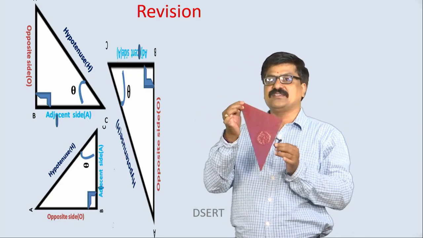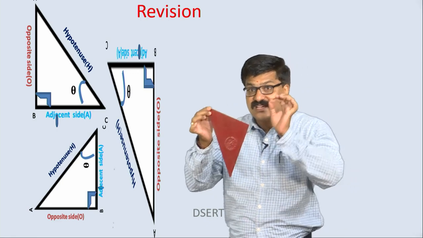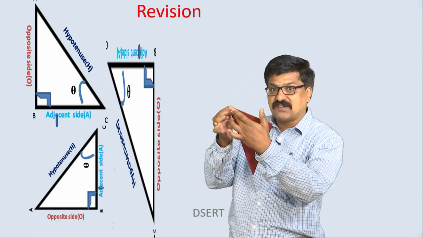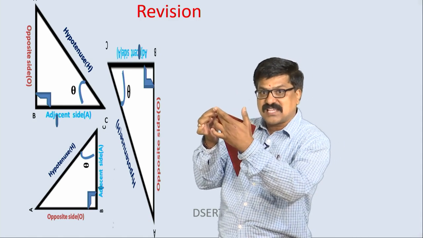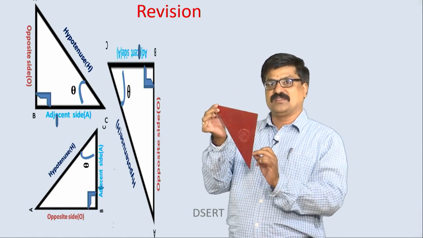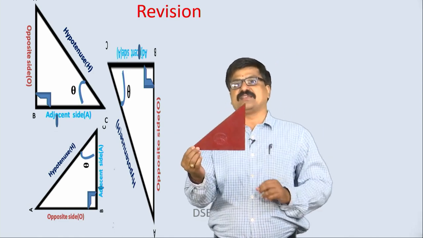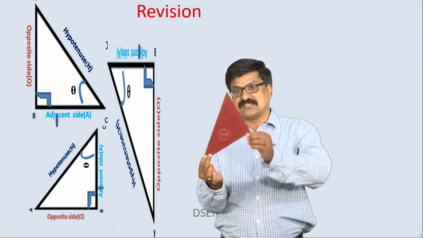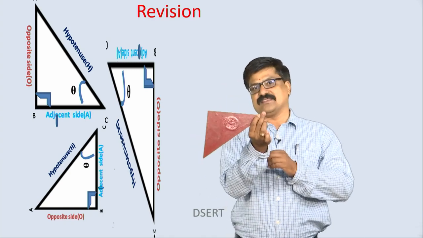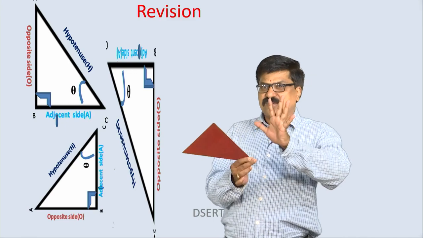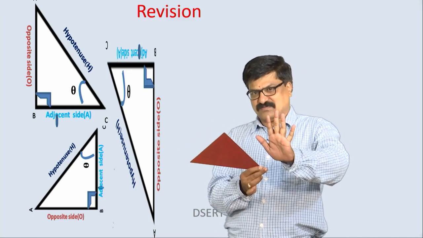Theta is here only, right. In such a case, the opposite side with respect to this is this one only. So, we must remember the right angle triangle may be like this or like this or like this. They can give only different positions, right.